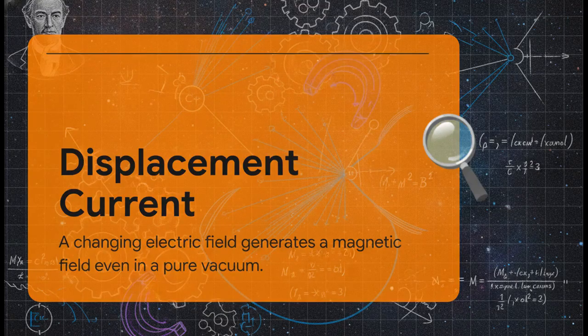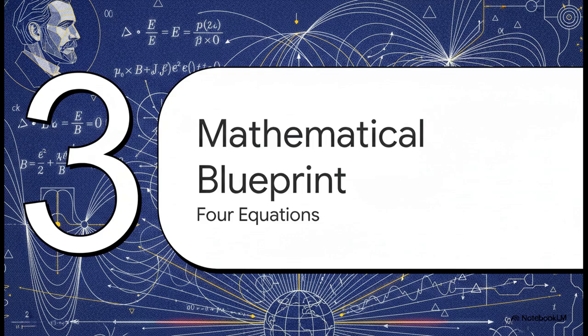Now, Ampere's law already stated that moving electrical charges, currents, generate magnetic fields. But Maxwell comes along and adds this radical correction called displacement current. He realized that a changing electric field across empty space also produces a magnetic field. This was the missing link, guys. This single realization changed our understanding of the universe forever. Let's dive into exactly how he did it in Section 3, the mathematical blueprint, 4 equations to rule reality.